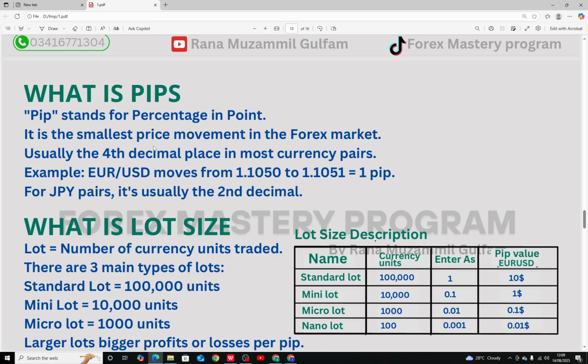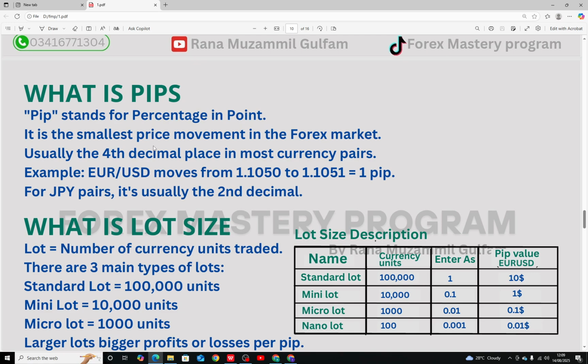For pairs with the Japanese yen, 1 pip is the second decimal place. Like USD JPY from 110.00 to 110.01. Why do pips matter? They are the universal way traders measure price movement. Profit and losses are also calculated in pips, and risk and reward ratio is also set in pips. So how to calculate your pip value? First of all, pip value is equal to 1 pip divided by the exchange rate multiplied by your lot size.